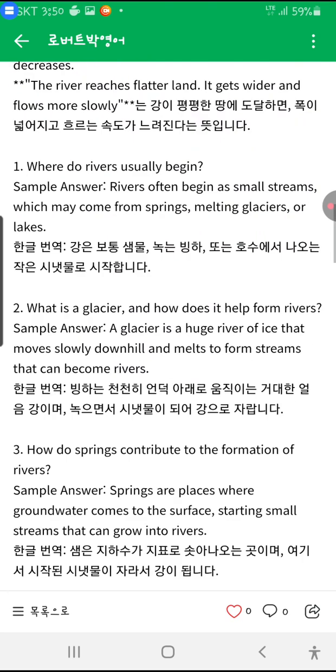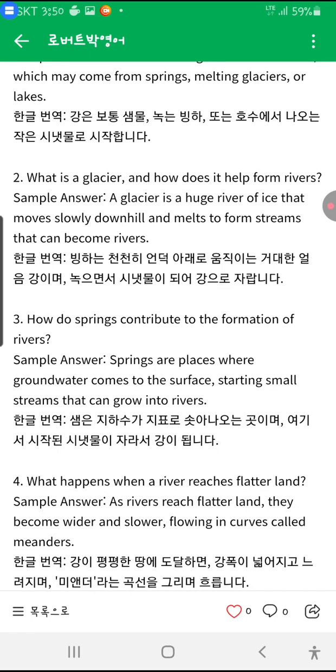What about number 1? Where do rivers usually begin? They usually begin from a small stream, which may come from springs, melting glaciers, or lakes. What is a glacier and how does it help form rivers? A glacier is a huge river of ice that moves slowly downhill and melts to form streams that can become rivers.